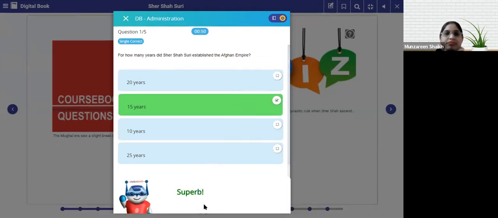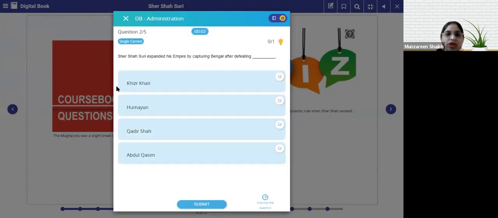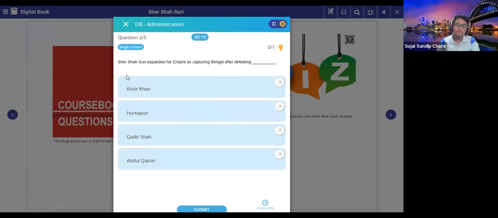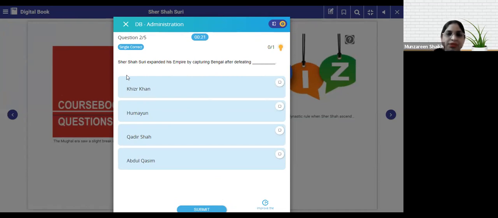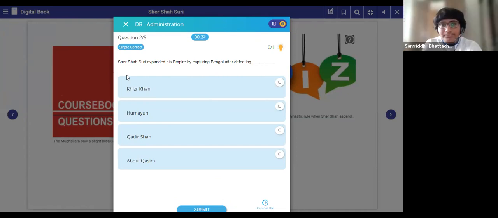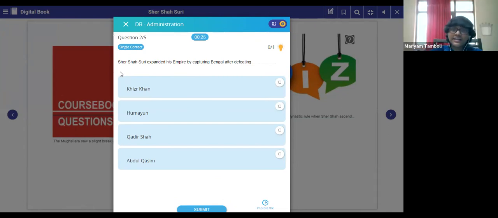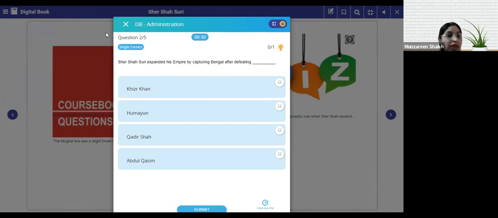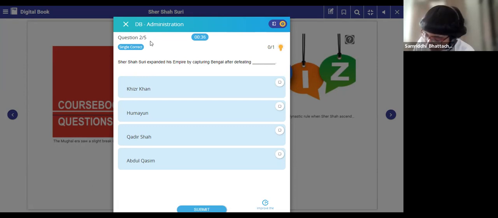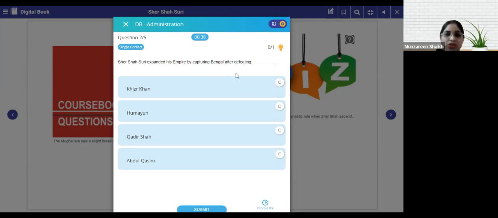Very good. Very nice. Next question. Sher Shah Suri expanded his empire by capturing Bengal after defeating dash. First, write it down in your notebooks. Whom did he defeat? That's very simple. Ma'am, Khizr Khan. First, write it down in your textbooks. Now tell. Khizr Khan. See, it is talking about the capturing of the Bengal province, not about the Mughal Empire. So please make sure you do not confuse yourselves.